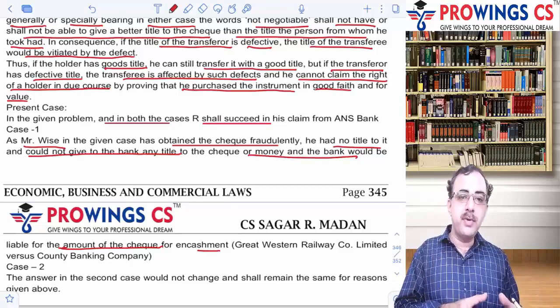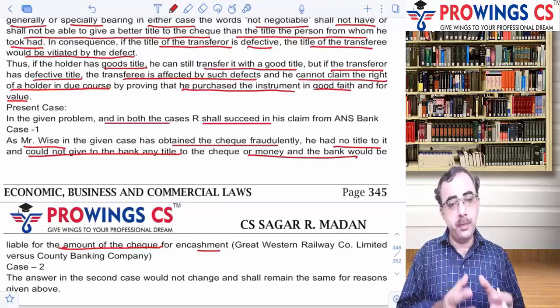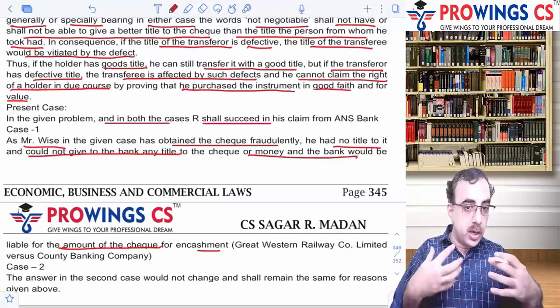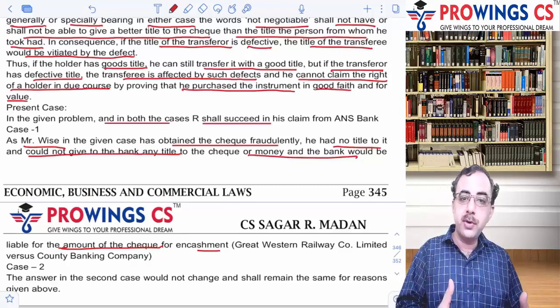So here Mr. Wise has given a check, but he has obtained it fraudulently. So he himself has no title. So how can he transfer a good title to the other party?